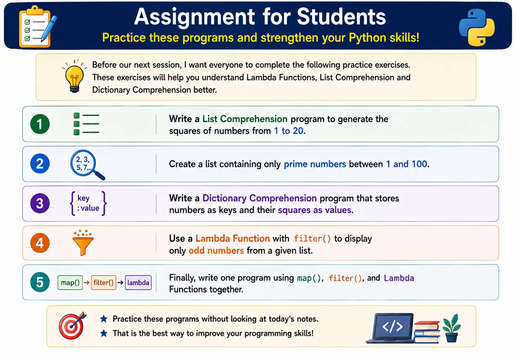Assignment for students. Before our next session, I want everyone to complete the following practice exercises. Write a list comprehension program to generate the squares of numbers from 1 to 20. Create a list containing only prime numbers between 1 and 100. Write a dictionary comprehension program that stores numbers as keys and their squares as values. Use a Lambda function with filter to display only odd numbers from a given list. Finally, write one program using map, filter, and Lambda functions together. Practice these programs without looking at today's notes. That is the best way to improve your programming skills.